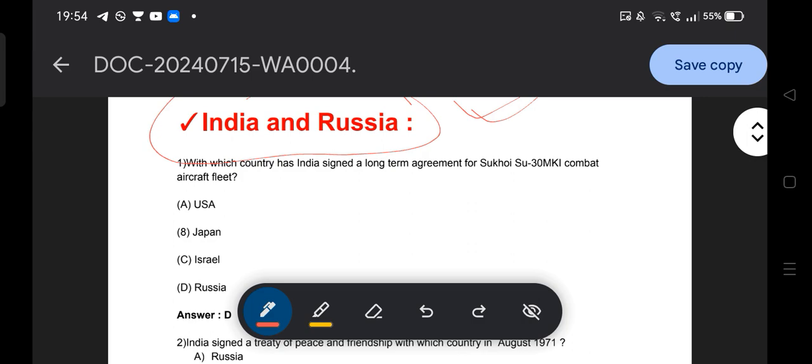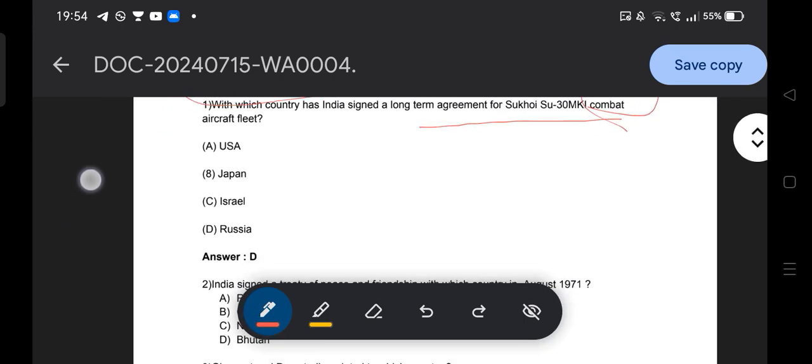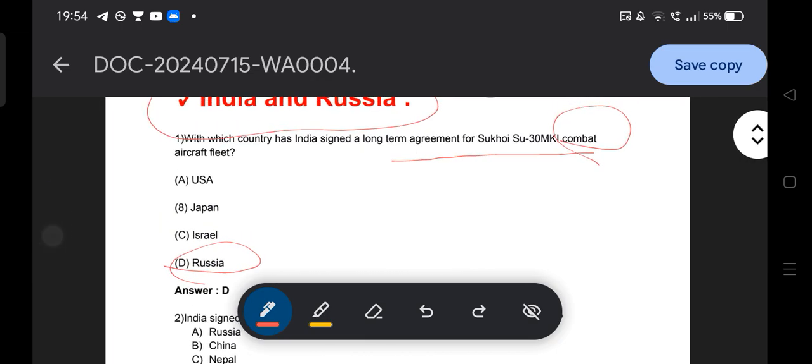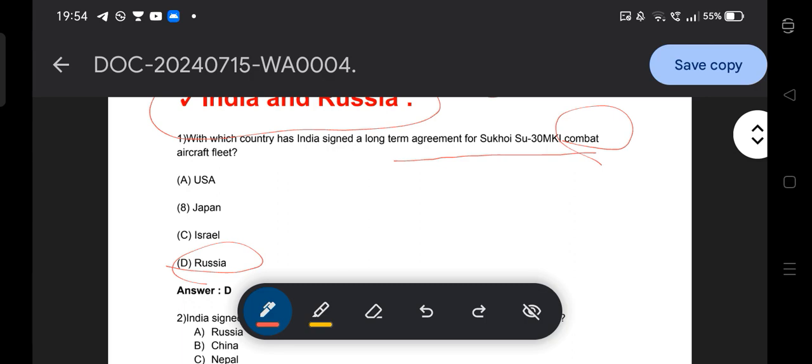With which country has India signed a long-term agreement for the Sukhoi Su-30 MKI combat aircraft fleet? Obviously, the answer is option D, Russia. India has signed with Russia the long-term agreement for the Sukhoi Su-30 MKI combat aircraft fleet.